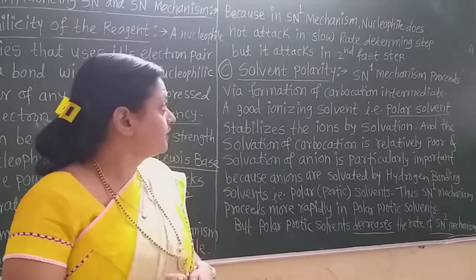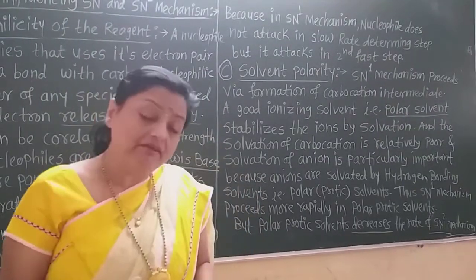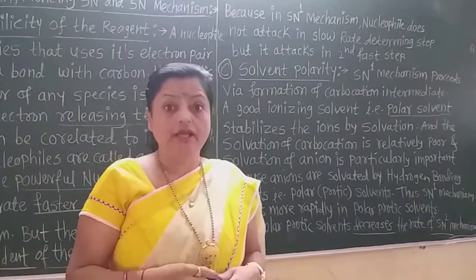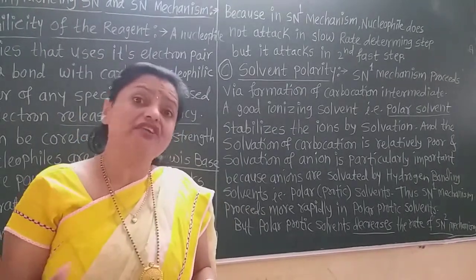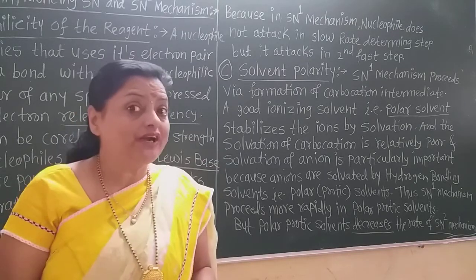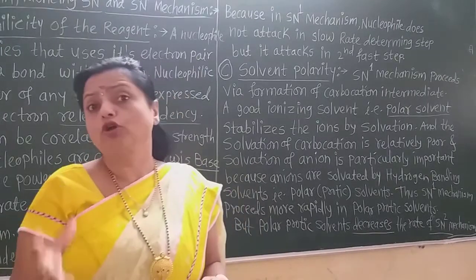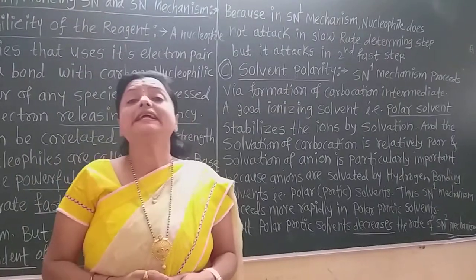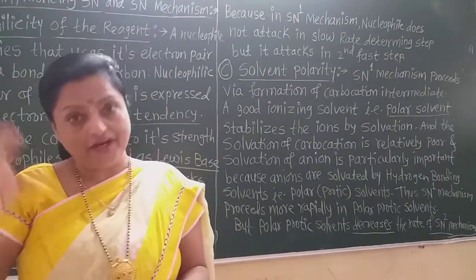The polarity of the solvent is always favored in the SN1 mechanism because there is the formation of a carbocation, and also the nucleophile or negatively charged anion requires the protic solvent for its attack on the carbocation, and therefore the SN1 mechanism favors the polar protic solvent.